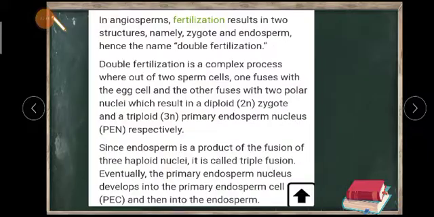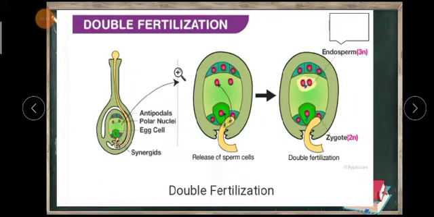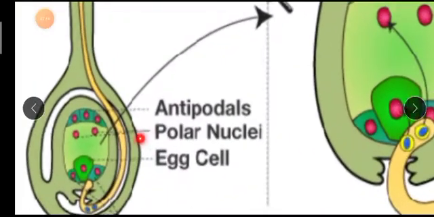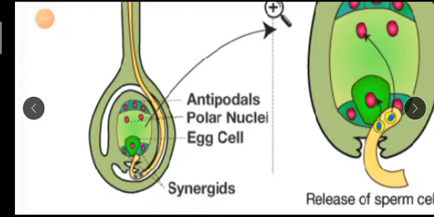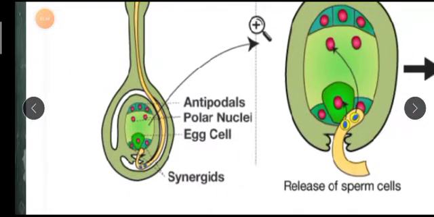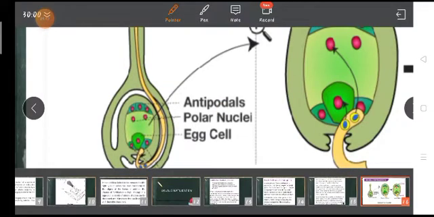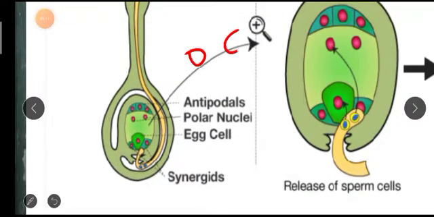Okay, so students, do you remember while discussing megasporogenesis, we discussed the structure of an ovule? There you came to know that one egg cell is there and two polar nuclei are there. Do you remember? So what is going to happen in this process is that two male gametes, two pollens, will be there.